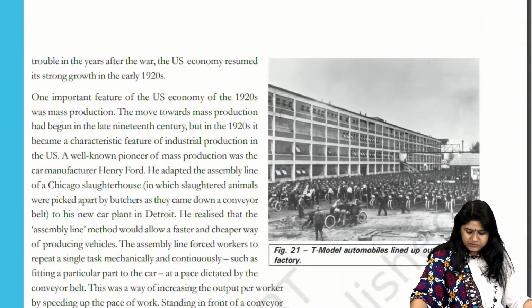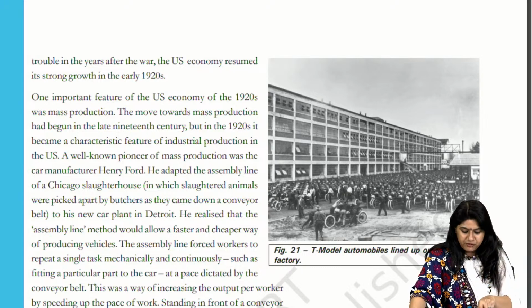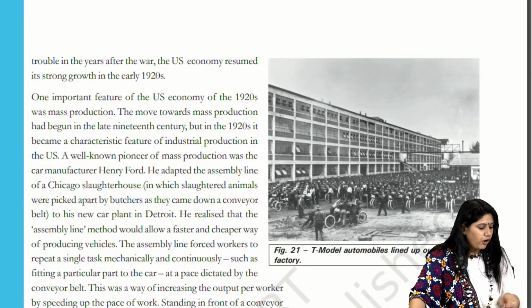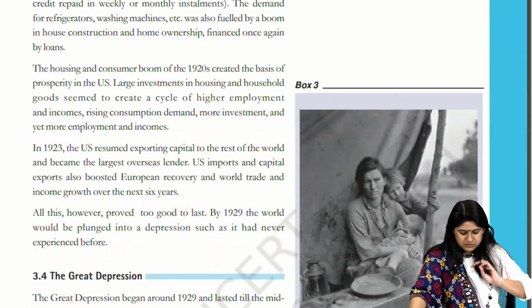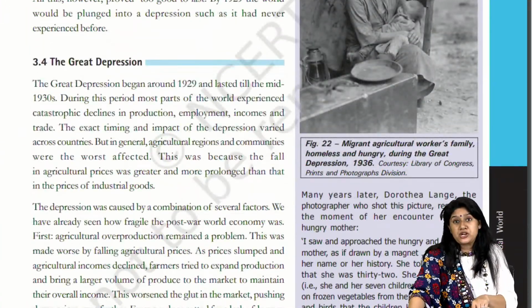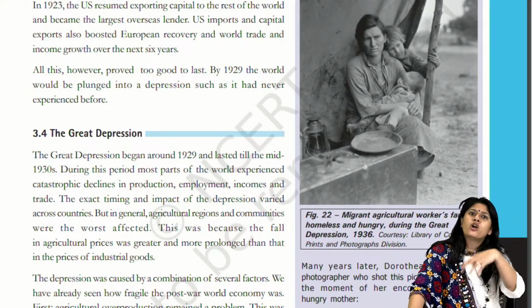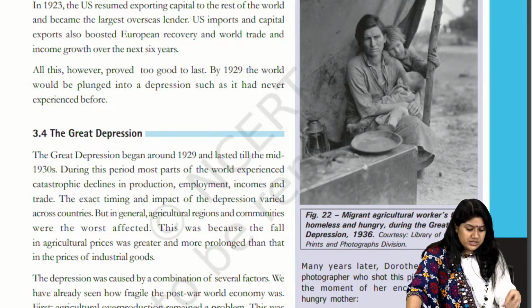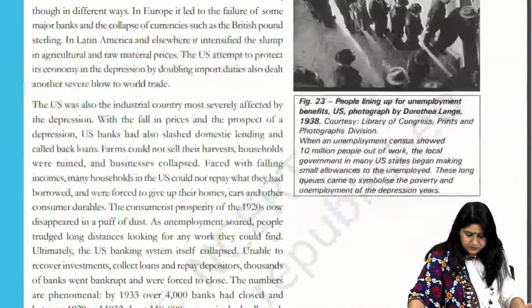Here we have the T model automatic factory, the Henry Ford factory. This is not that important. Please don't worry about this. Then migrant, Great Depression: again a paragraph in a purple box about the Great Depression. You already know what the Great Depression is and you have it in the textbook also. Here they have mentioned more about it.